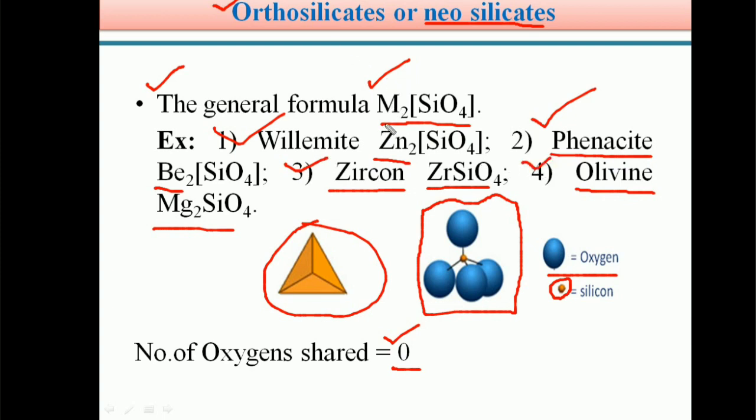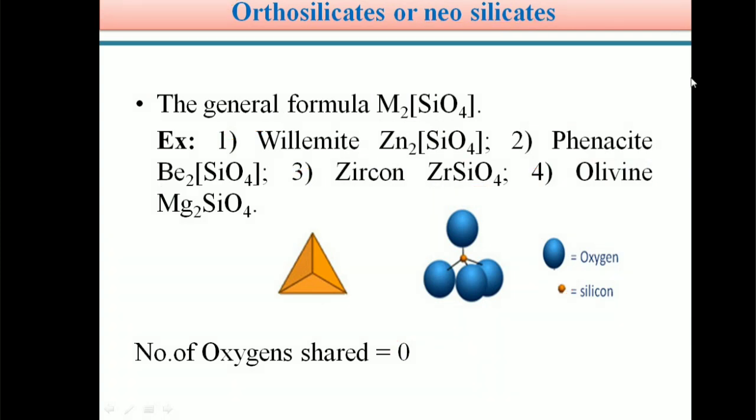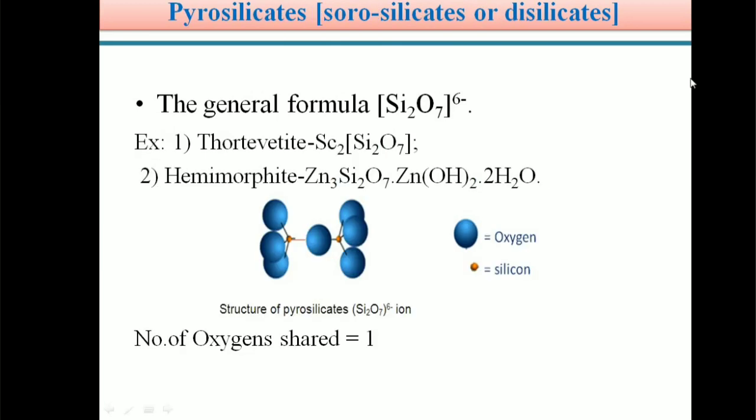The general formula is M2SiO4. The number of oxygens shared between adjacent silicons is 0. So this is the first type of silicates, orthosilicates. These orthosilicates are also called neosilicates. The second type we can see.